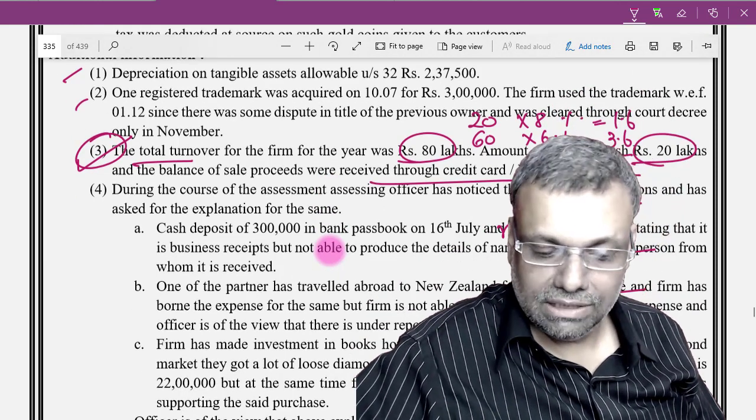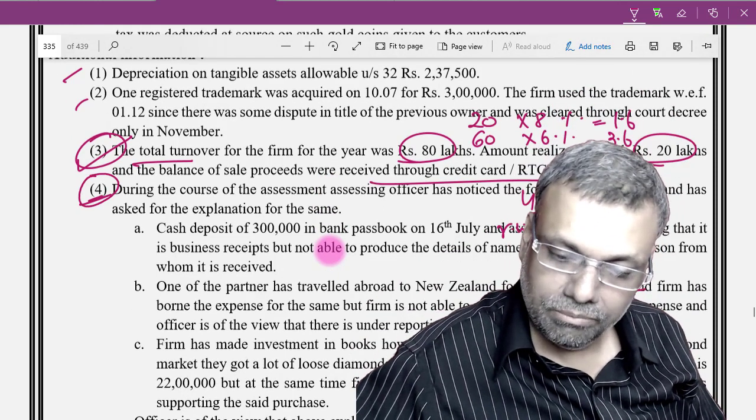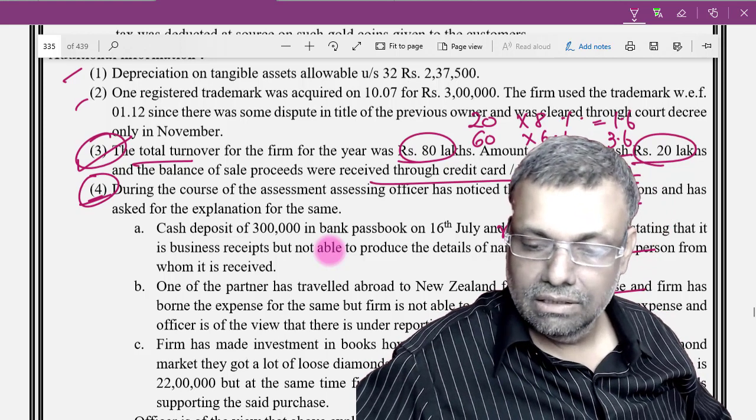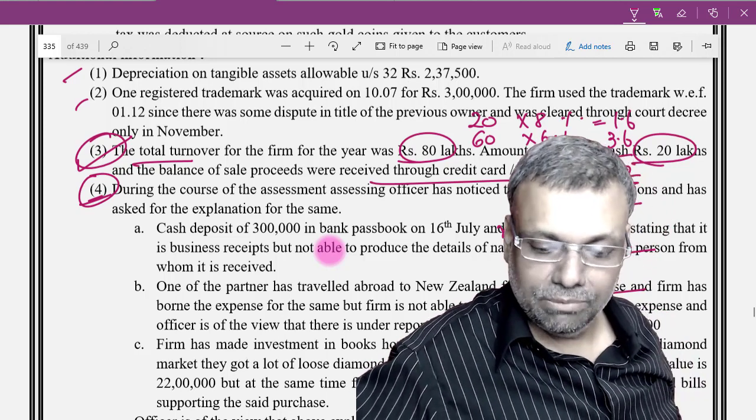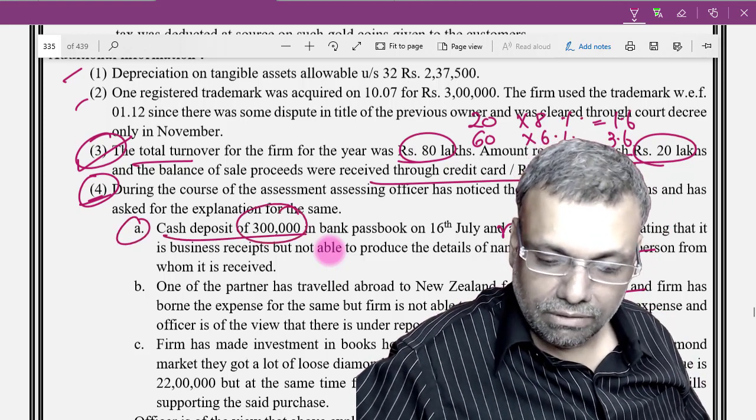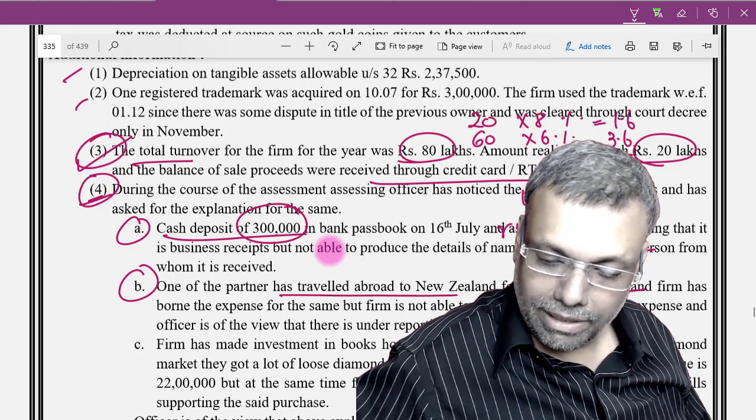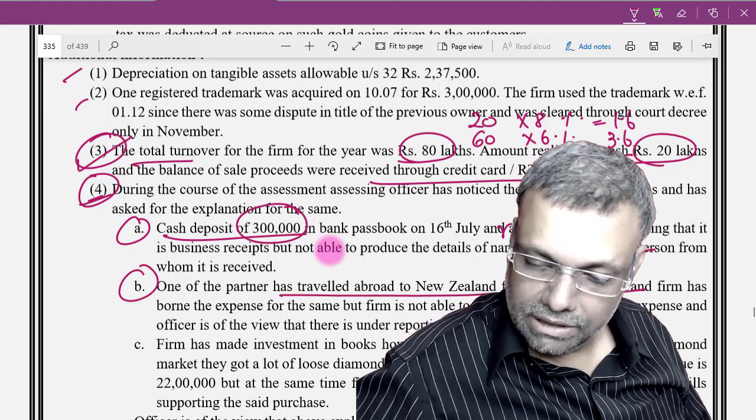Now, during the course of the assessment, another good point has come. The officer has noticed the transaction and has asked for an explanation. A, a cash deposit of 3 lakhs. B, one of the partners travelled abroad to New Zealand for business purposes.